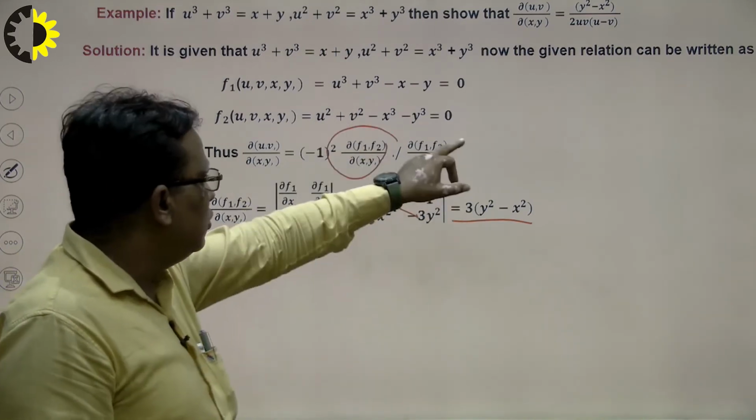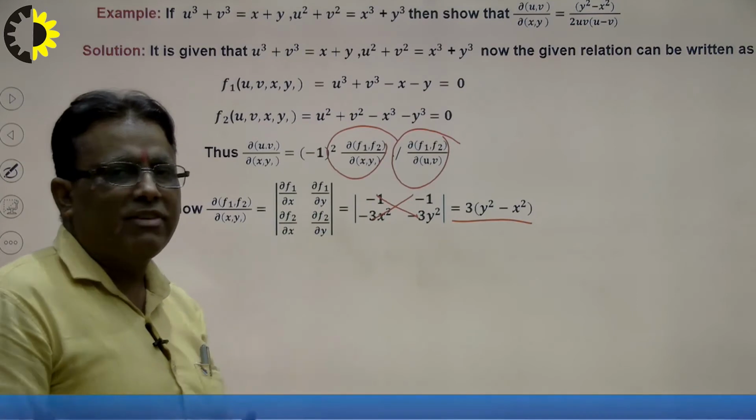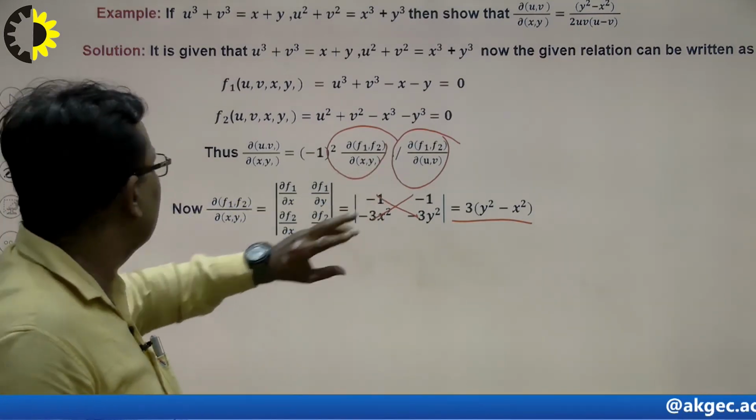Now we calculate the denominator part. That means the Jacobian of f1, f2 with respect to u and v here. So how to calculate?